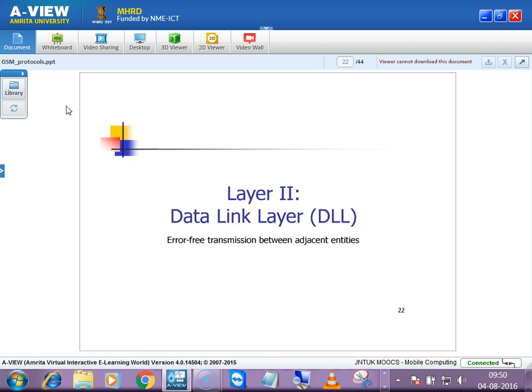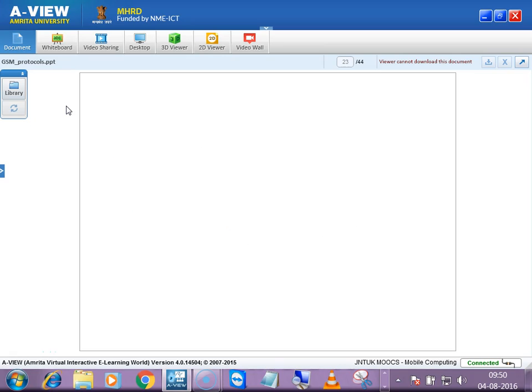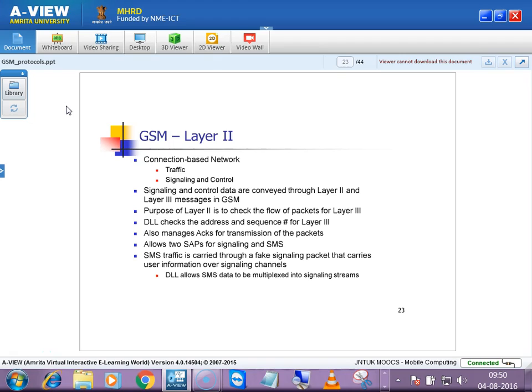Now we are done with the physical layer. Coming to the data link layer, we'll quickly wind this up and start with GPRS. Then we'll be left with MAC. Maybe I'll give you another session on multiple access techniques. The data link layer mainly deals with error correction and detection.